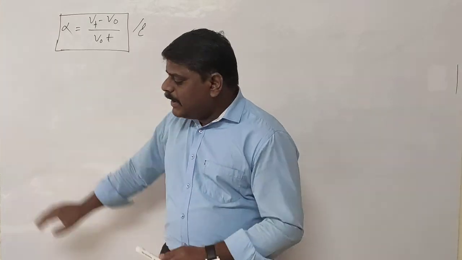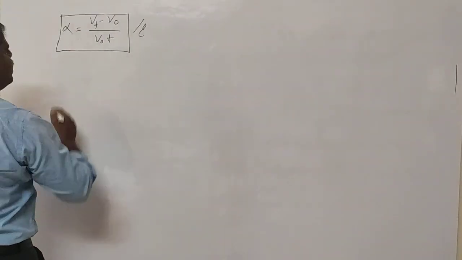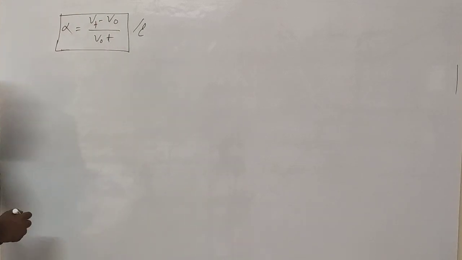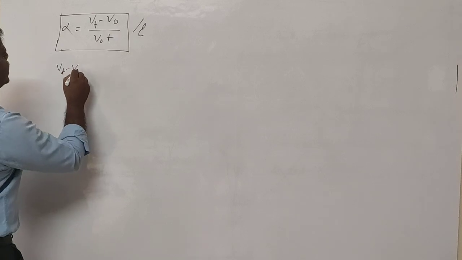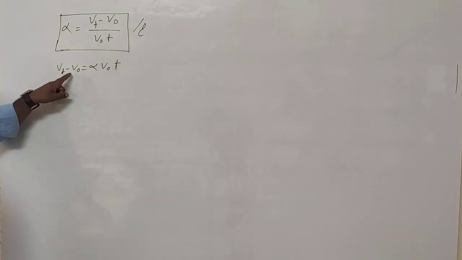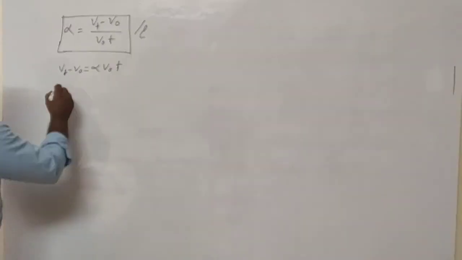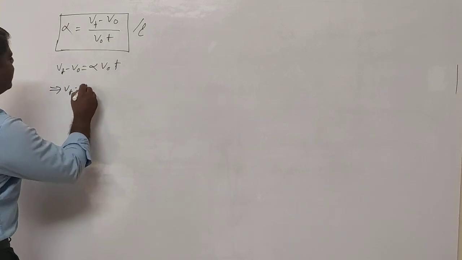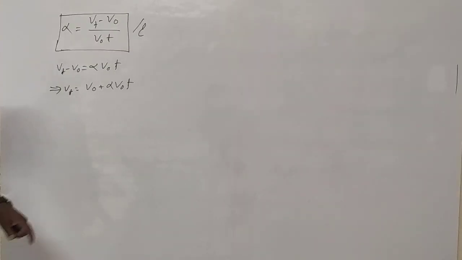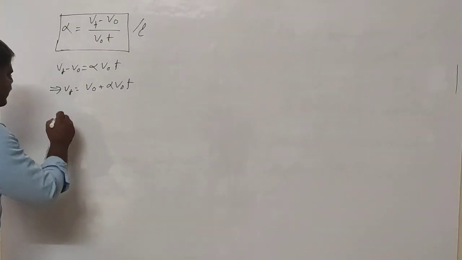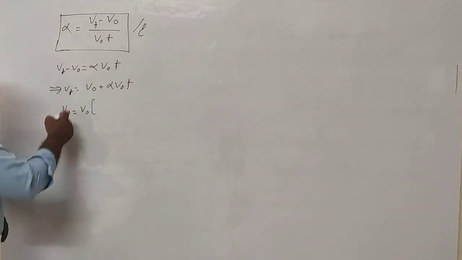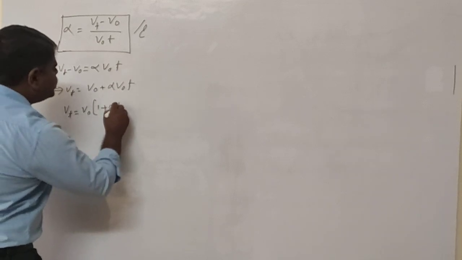You must remember. Based on that, first we can simplify this equation. Vt minus V naught is equal to alpha into V naught into T. V naught goes to the right side and becomes plus. So that implies Vt is equal to V naught plus alpha into V naught into T. V naught can be taken as common. Then Vt is equal to V naught, and what remains here is 1 plus alpha into T.